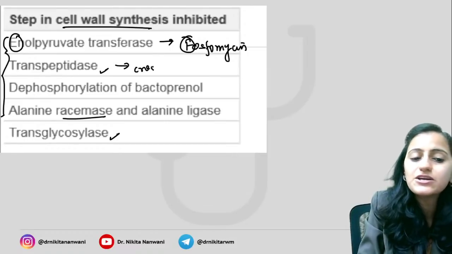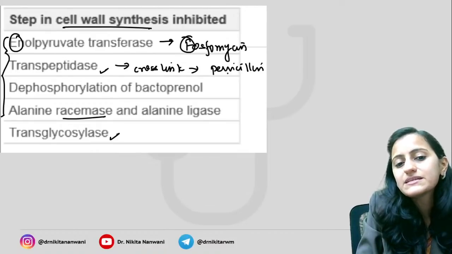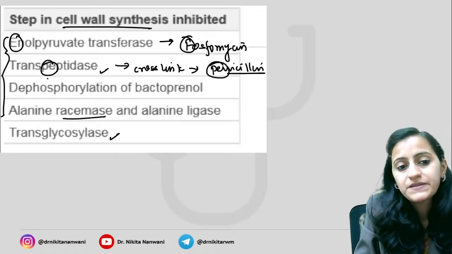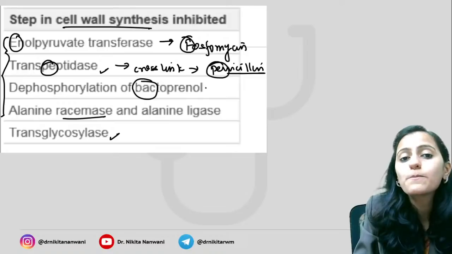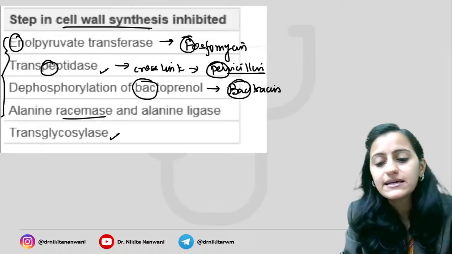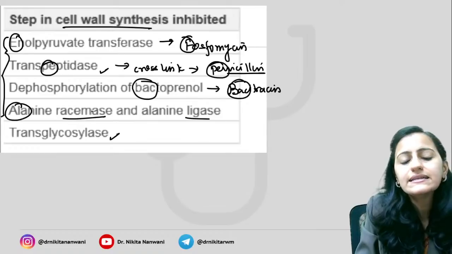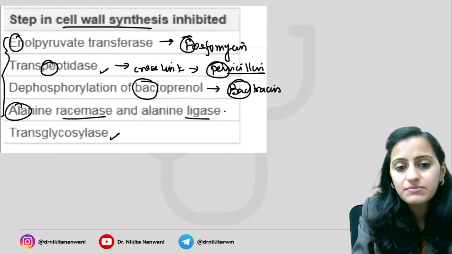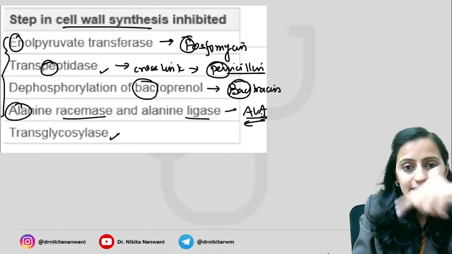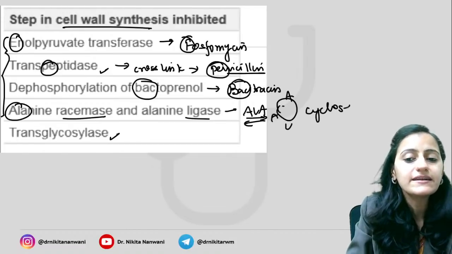Transpeptidase, it is basically your cross-linking, which is affected by penicillin. The beta lactams, that is the penicillin. Remember, penicillin is your transpeptidase. Dephosphorylation of bactoprenol, BAC, that is your bacitracin. Alanine racemase and ligase. Alanine racemase is like a cyclic word, ALA. If you read it forward, you read it backward, ALA. So it is your cycle one, that is cycloserine.